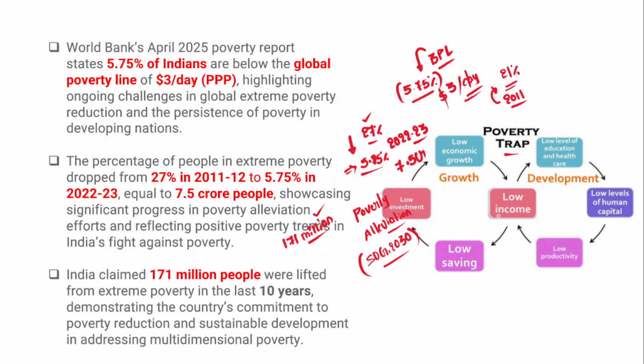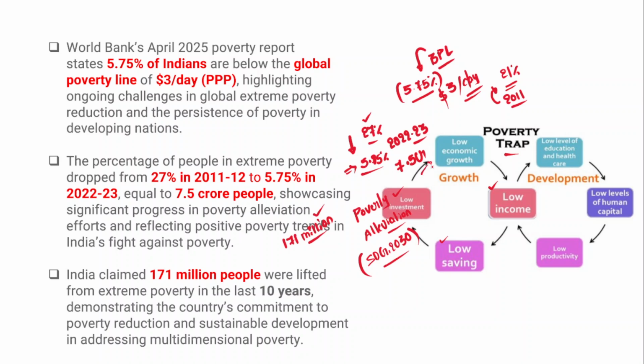If a family is a low income family, if an individual is earning low income, low income invariably means low savings, and low savings will lead to low investment, particularly in education and healthcare. If a person has no savings, he cannot get better education and better healthcare, and it will further lead to low economic growth.